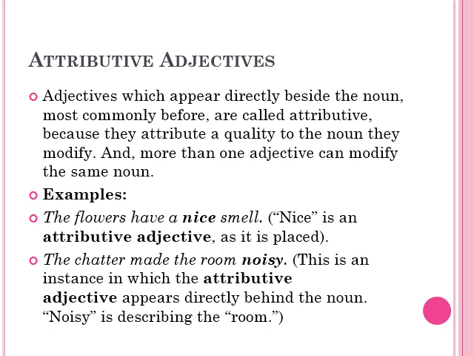There are some more adjectives as well. For example, attributive adjectives. Attributive adjectives appear directly beside the noun, most commonly before it, because they attribute a quality to the noun they modify. And more than one adjective can modify the same noun. For example, the flowers have a nice smell. This nice is placed before the noun, that's why it is known as an attributive adjective.